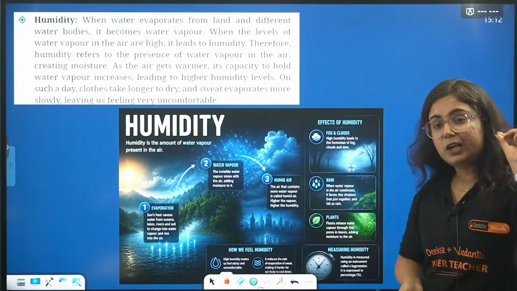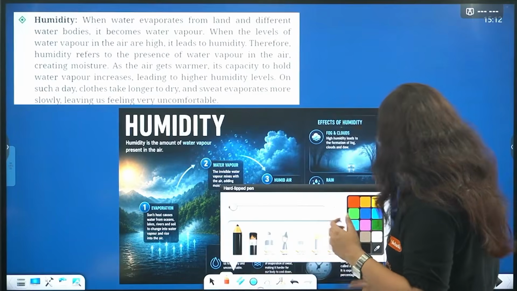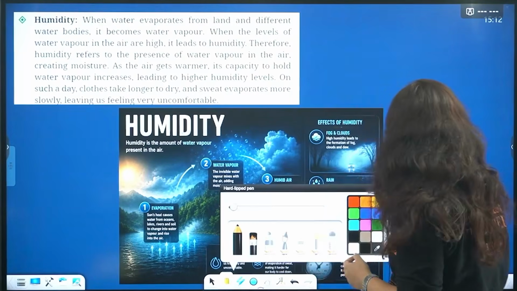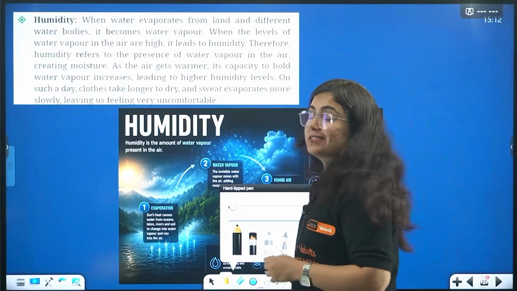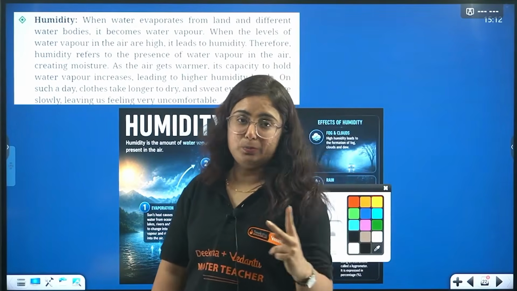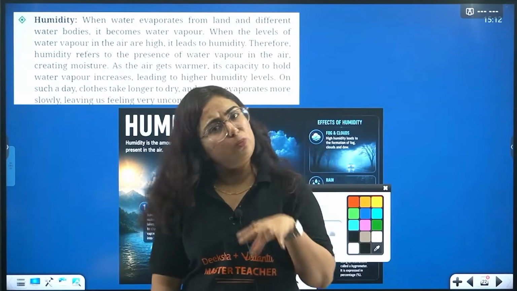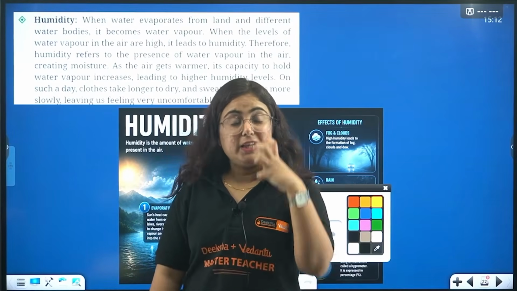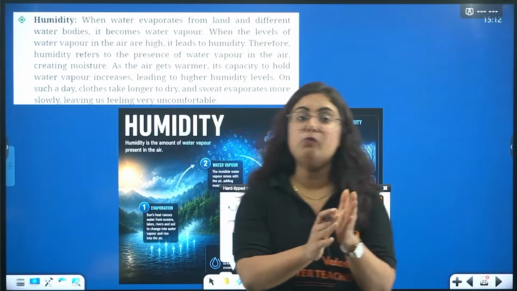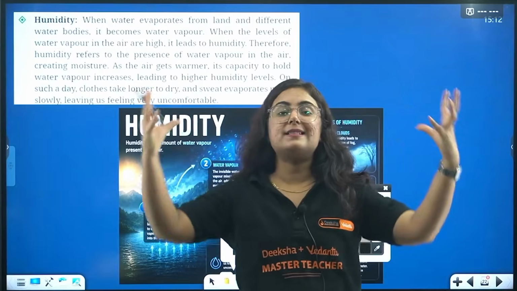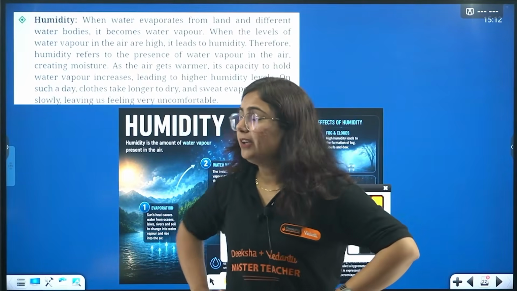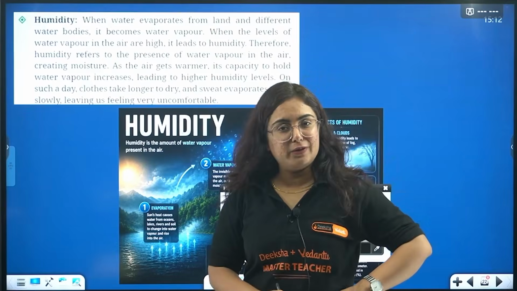The second is humidity. Again, you will pick up your NCERT and underline the keywords with me. So next, beta, the second one, that is humidity, right? Now, what is humidity? We often get irritated on the humid days. Humidity is the amount of water vapor that is present in the atmosphere. How does it reach there? It reaches there with the process of evaporation.